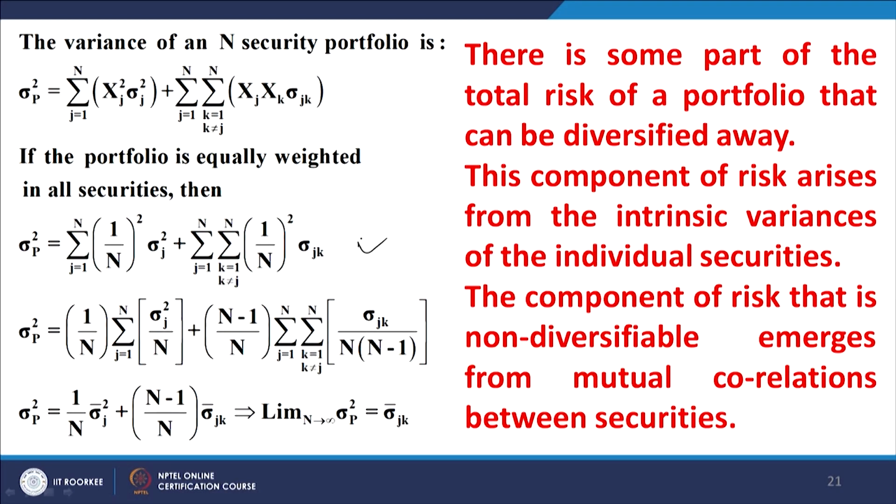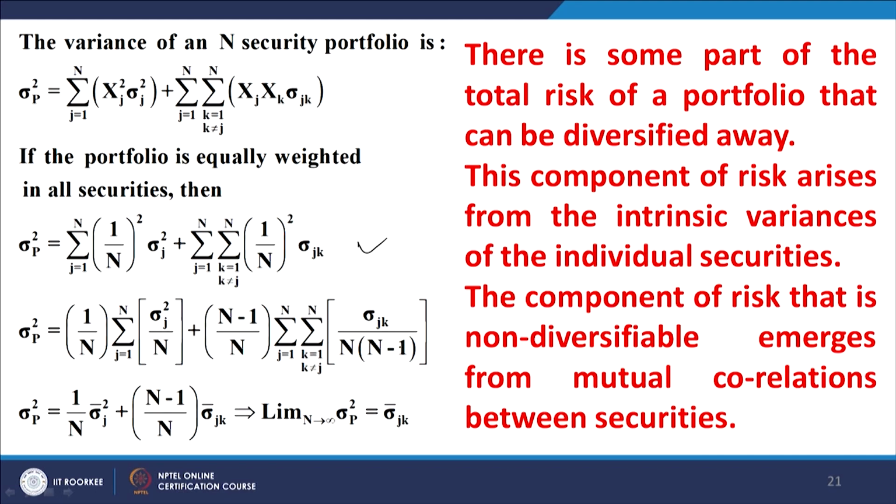This expression can be written by taking 1 upon n outside; the purpose of this will be seen soon in the next step. For the moment I take 1 upon n outside the sigma and write sigma i square upon n, and similarly I multiply and divide by n minus 1, keeping one of the n's outside the summation and the other n inside the summation, multiplying and dividing by n into n minus 1.